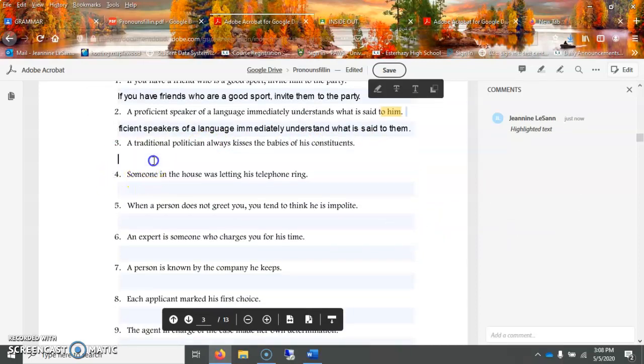We're just going to do the third one, because in this one, there is really no change. A traditional politician always kisses the babies of his constituents. See, this is gender neutral already, because politicians, gender neutral, and babies is gender neutral. Okay, so no change. Trick question.